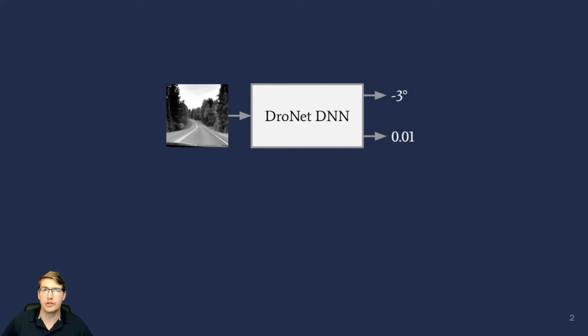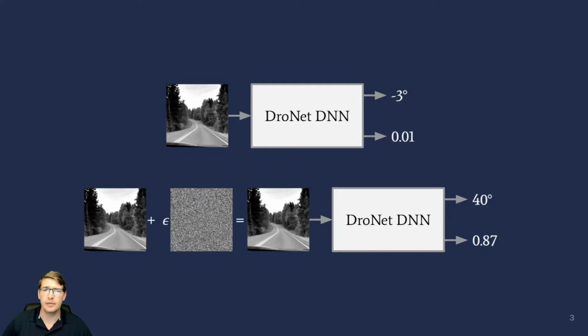One commonly checked property is adversarial robustness, which checks whether small perturbations to a known input can significantly change the output. In the case shown here, a small, imperceptible change to the original image completely changes the predictions of the network. However, there are many other types of safety properties that we may wish to check.